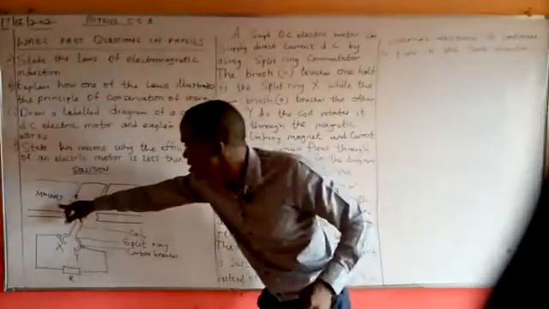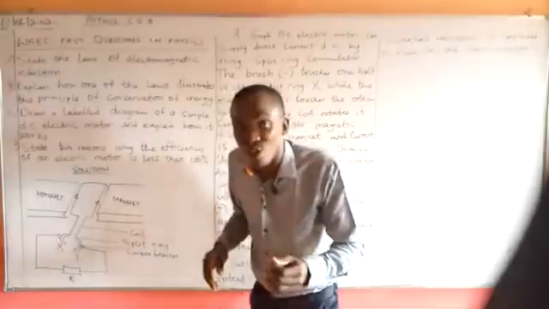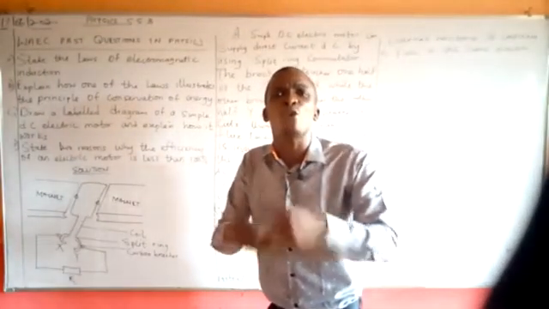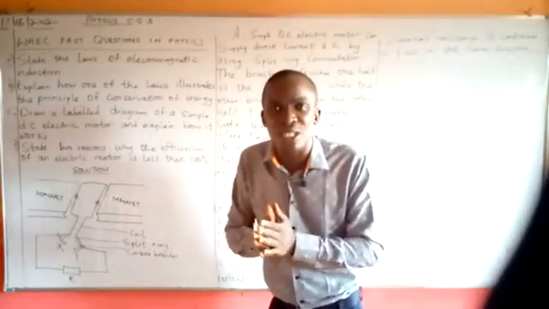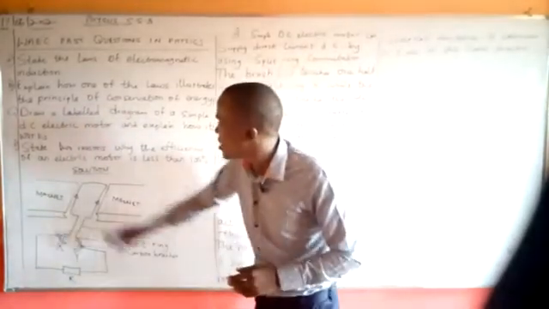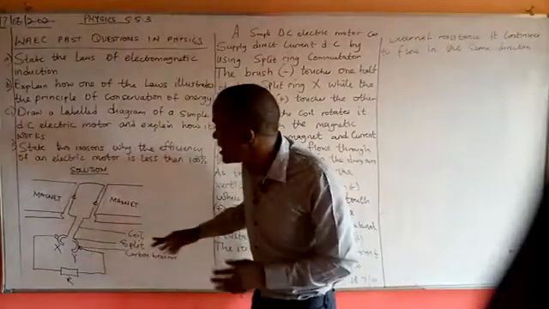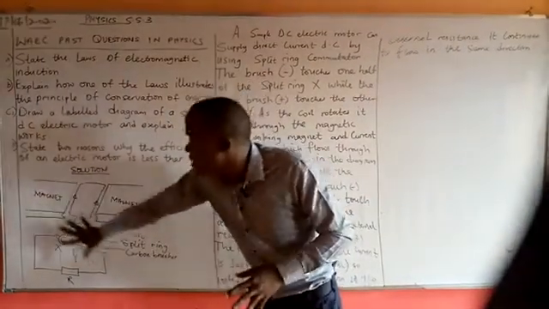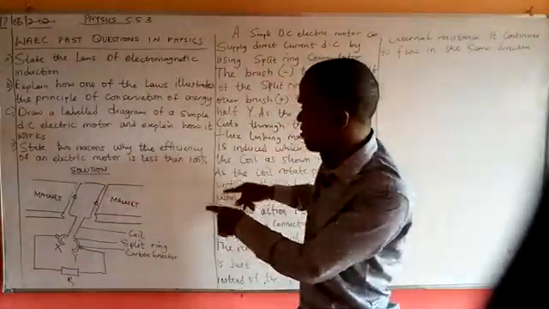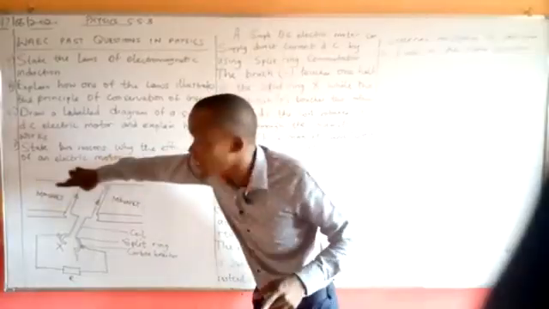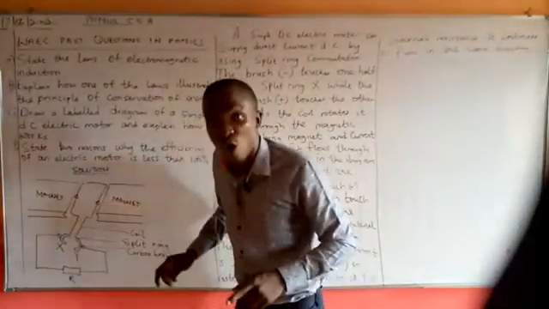Now, the strength of the magnet matters a lot. If you remember very well, one of the working principles of a rotating part in any machine that tends to rotate is the strength of the magnetic field, the coil itself, and the way and principle at which they work. So, looking at what we have here, this is the magnet that has been set in place. Now, this is the coil.